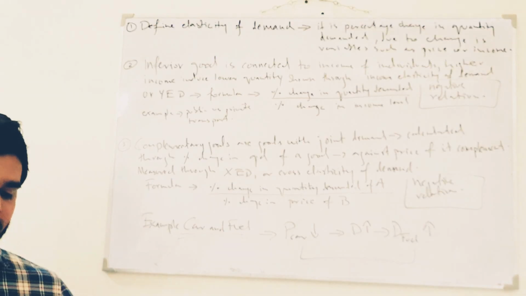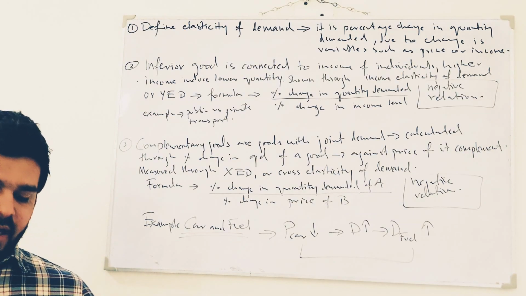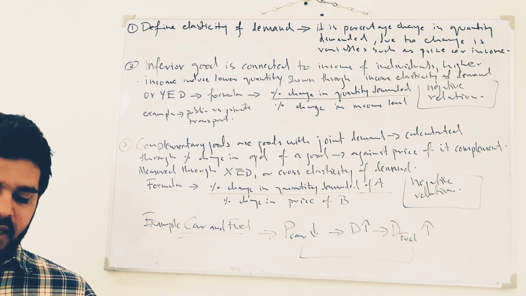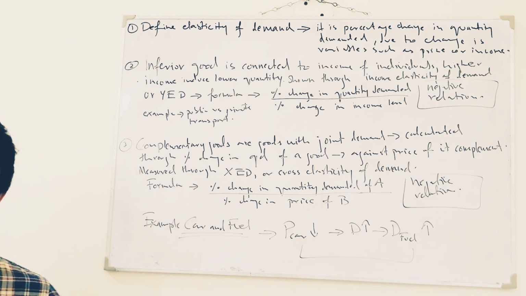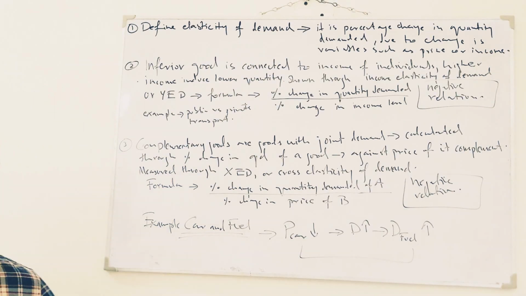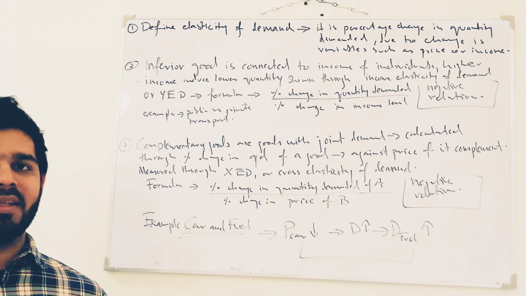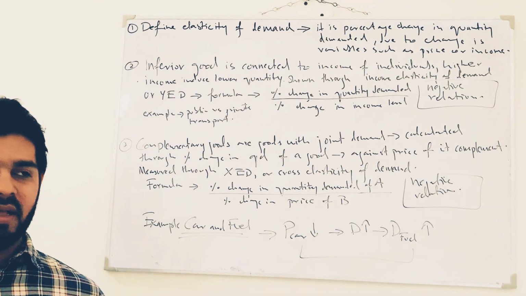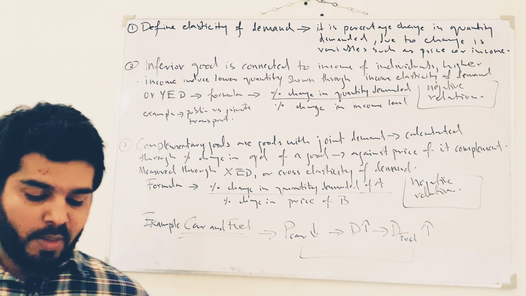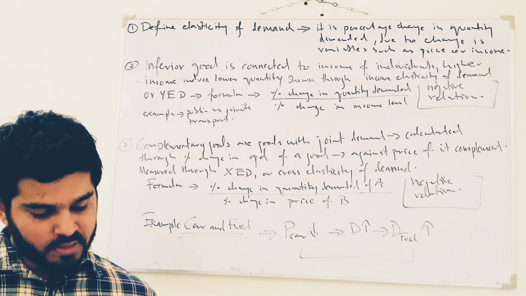Okay, so the first part of the question says that with reference to the relevant type of elasticity of demand, explain the terms inferior goods and complementary goods. Now this question is relatively an easier question, and many students are willing to answer these types of questions when it comes to essay questions in paper 2. As the question says, the inferior goods and the complementary goods.